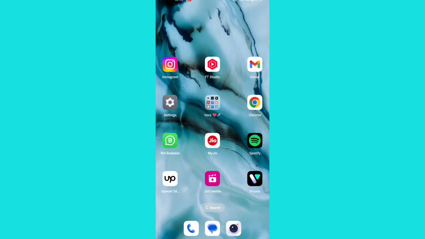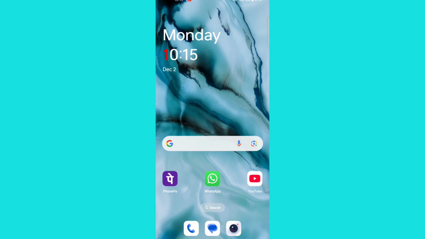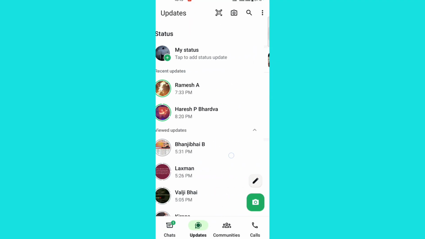Today, I'll explain how to follow someone on WhatsApp. On WhatsApp, the concept of following doesn't exist like it does on social media platforms. Instead, you can connect with someone by saving their phone number in your contact.